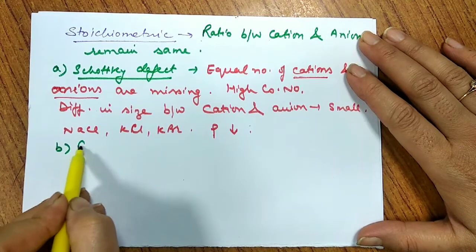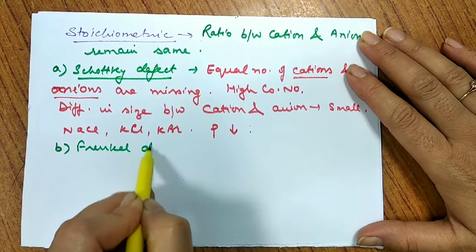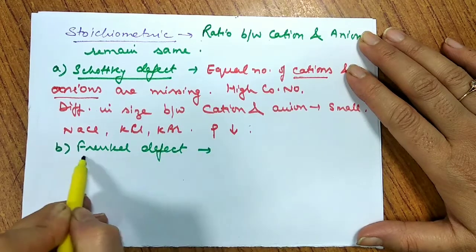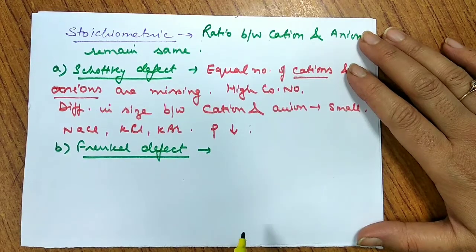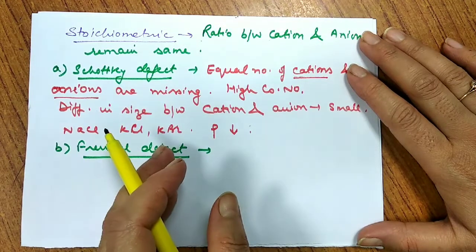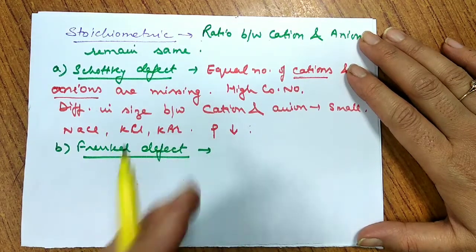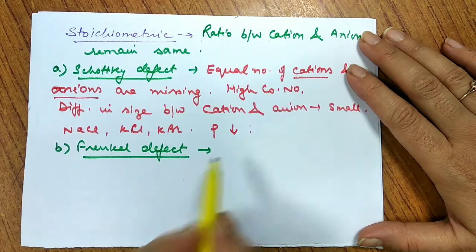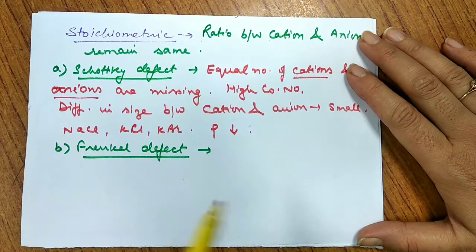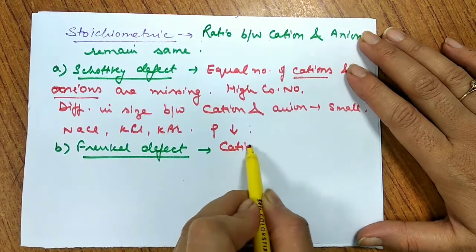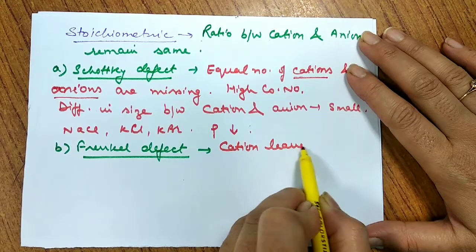Let us move to another category, that is Frenkel defect. In Frenkel defect, what we observe is that some cations leave their place in the lattice site and occupy some interstitial position or interstitial site. That means the cation does not leave the crystal system.